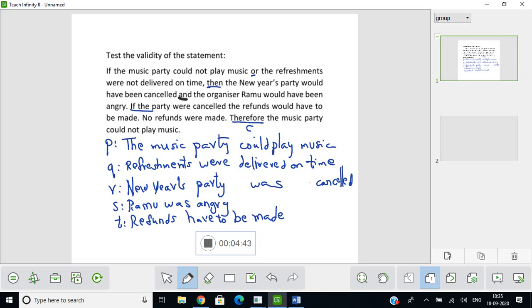So what are your given premises? If the music party could not play music, negation P, or refreshments were not delivered on time, negation Q, and negation and disjunction have precedence over conditional. So we will start writing the premises.